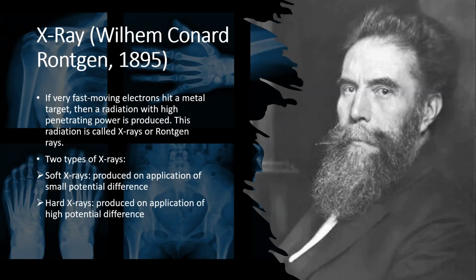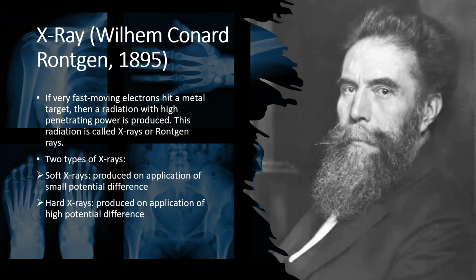Why is it called X? Where do you usually use the letter X? When you are doing some mathematical problems, when will you use the letter X? An unknown quantity, right?